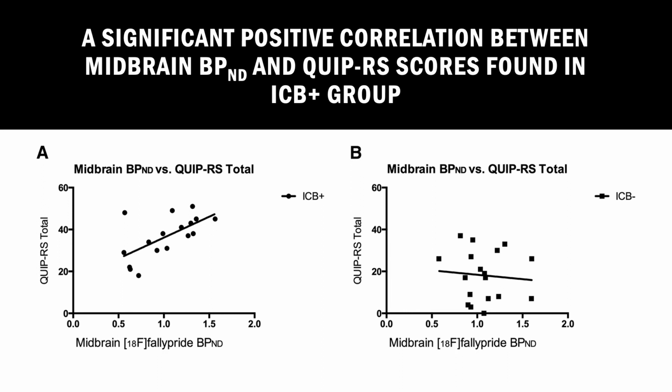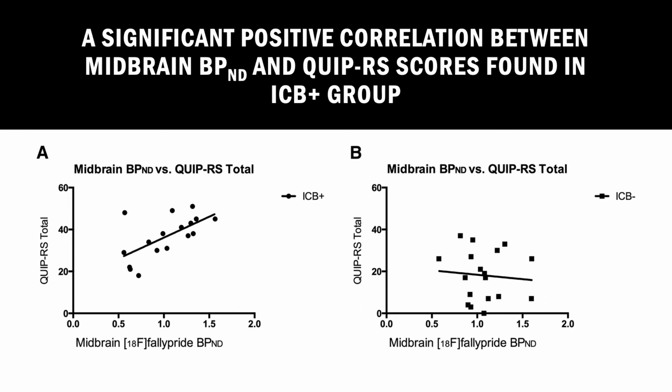The results show a statistically significant positive correlation between midbrain binding and QIP-RS scores in patients with ICBs. This positive correlation was not noted in any other regions of interest. In healthy humans, impulsivity shows a positive correlation with anteroventral striatum dopamine release and a negative correlation with ventral midbrain D2/3 receptors. Parkinson's patients with drug-induced gambling addictions have shown increased ventral striatum dopamine release during gambling tasks.